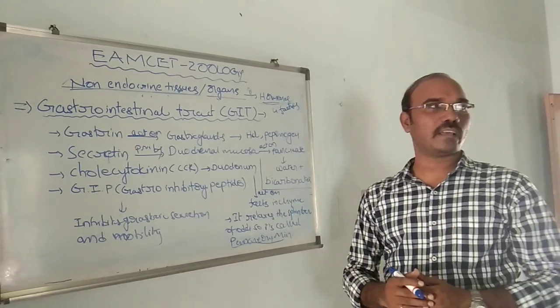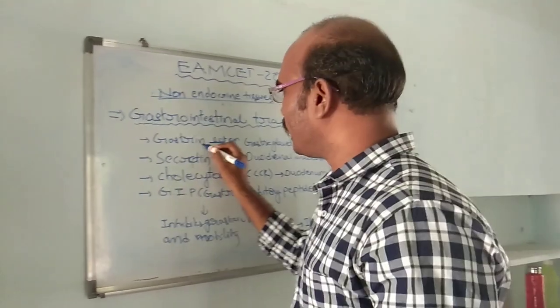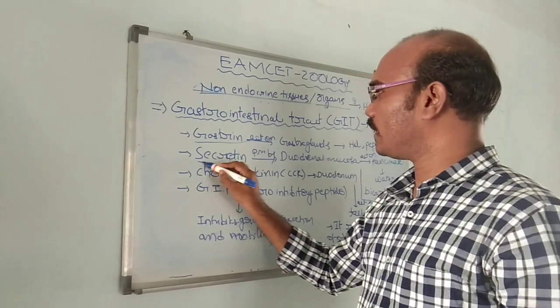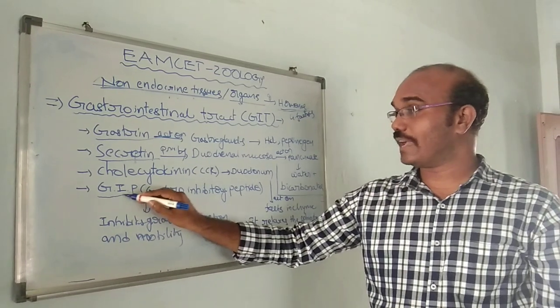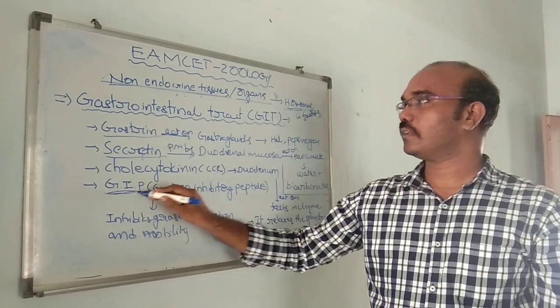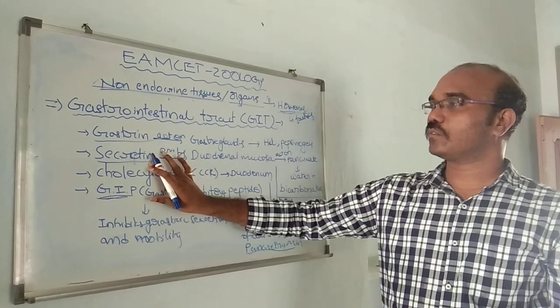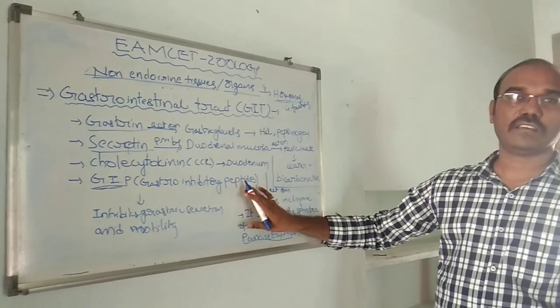These hormones participate in digestion: gastrin, secretin, cholecystokinin and gastro-inhibitory peptide.